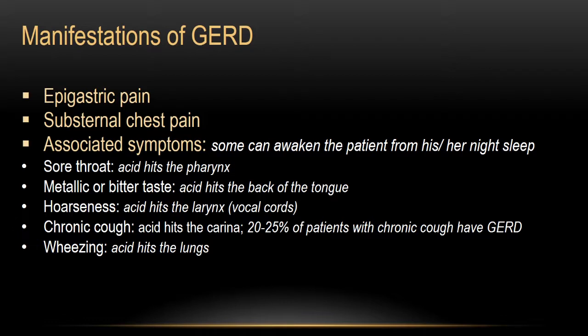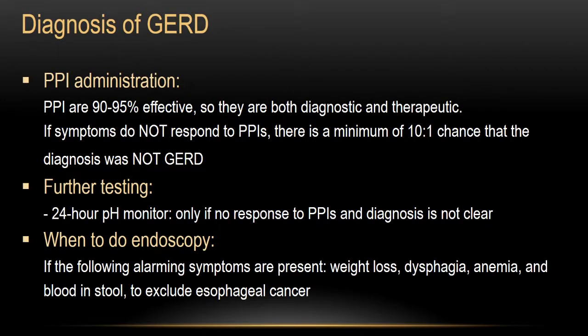How do we diagnose GERD? Actually, one way to diagnose GERD and treat it at the same time is the administration of proton pump inhibitors. The reason for this is proton pump inhibitors have 90 to 95% efficacy in treating GERD. So if the patient does not respond to PPIs, omeprazole, pantoprazole, lansoprazole, most probably this patient does not have GERD, or maybe the diagnosis is wrong.